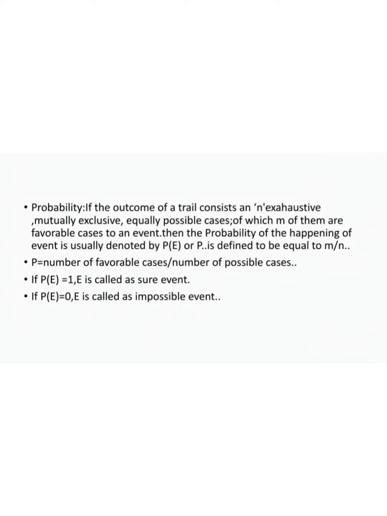If P(E) is equal to 1, E is called a sure event. If P(E) is equal to 0, E is called an impossible event.